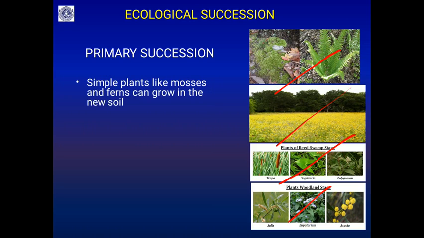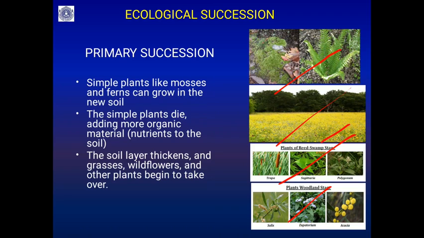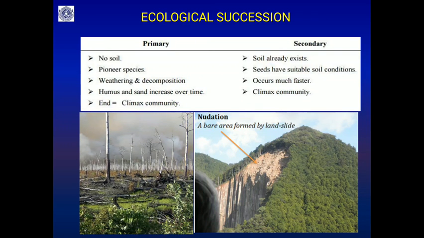So simple plants like mosses and ferns can grow in the new soil. First are the lichens, as we have seen in the previous slide. Then the simple plants die, adding more organic matter that supports the grasses, wildflowers and other plants, the shrubs, and last the large trees.